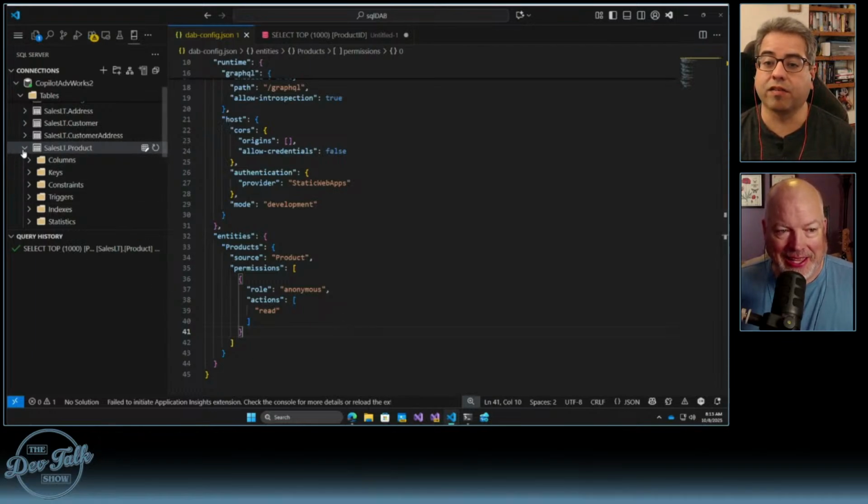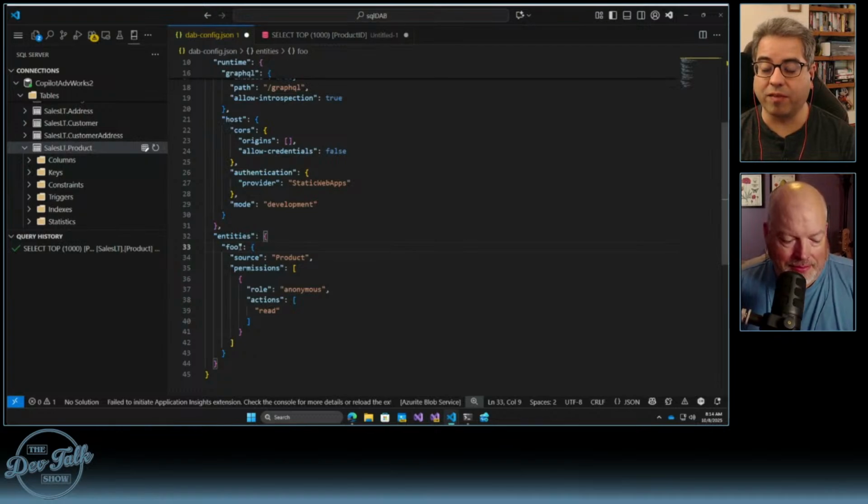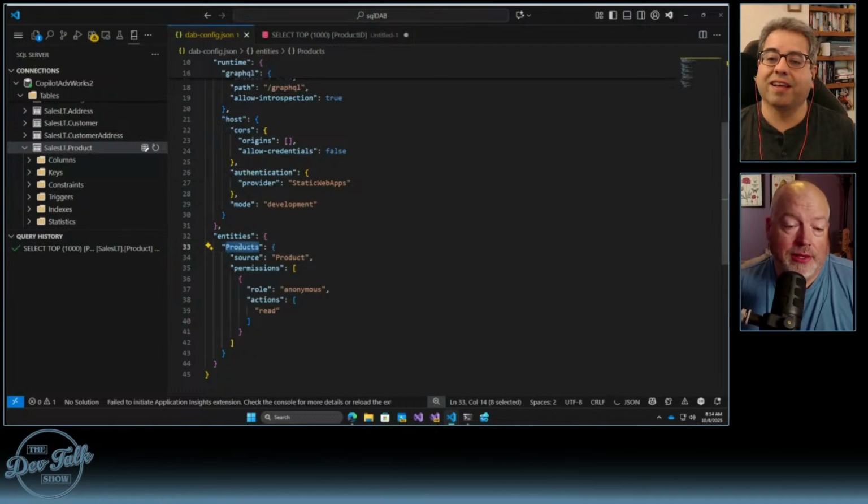The key here is on line 33, where you have capital products. That's an arbitrary label you are giving this entity. You could call it Eat It Joe's or Superman or whatever. But in this case, so that it makes more sense, it's products. Exactly, because you always want those API endpoints to have some kind of relevance to the data that it stores, and make it easier for the developer team to figure out where things are.